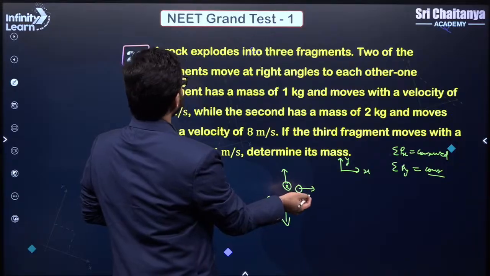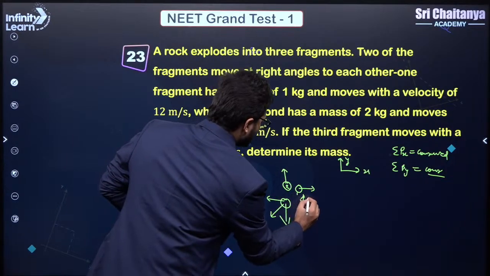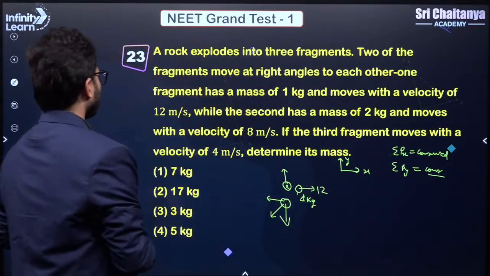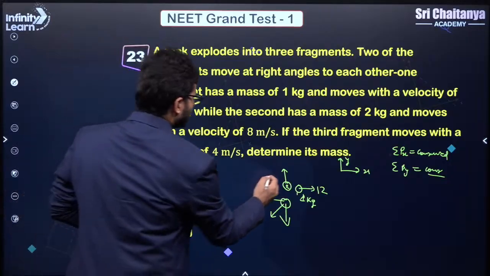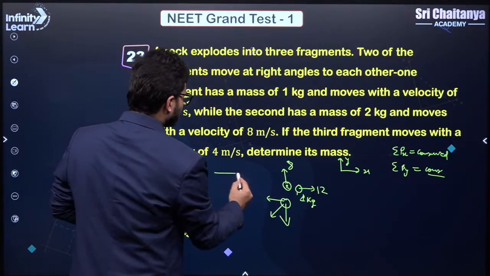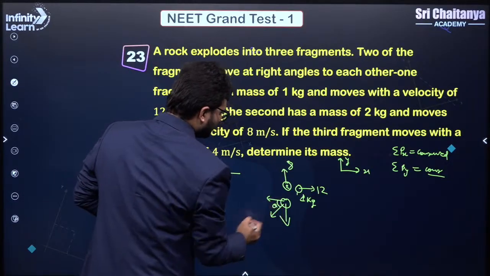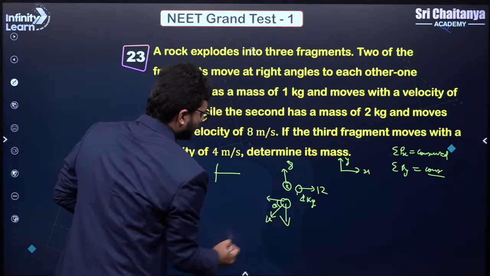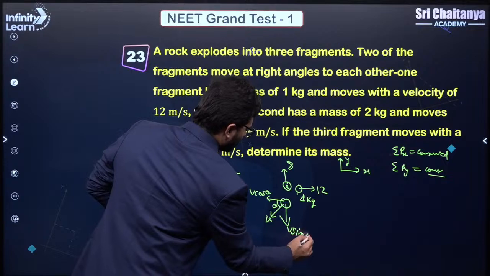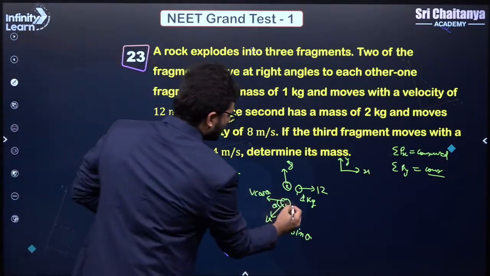So now you do it. What is the mass of the first particle? Move at right angles. Mass is 1 kg. So this is 1 kg, and it's moving with a velocity of 12, I guess. While the second has a mass of 2 kg and it is moving with a velocity of 8. Right? So let's say this is X, this is Y. Correct? So we'll conserve the momentum. Let's say this angle is theta. So this is velocity V, so this is V cos theta and this is V sin theta. And what is the mass of the third particle? We don't know. So let's say this is the mass.